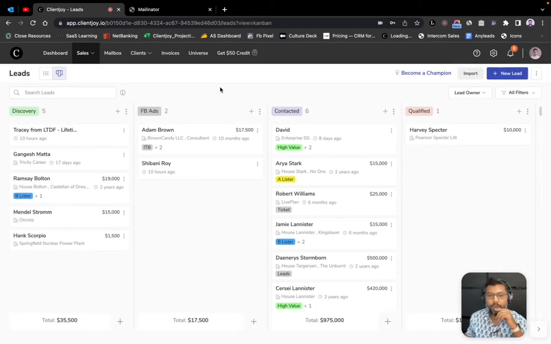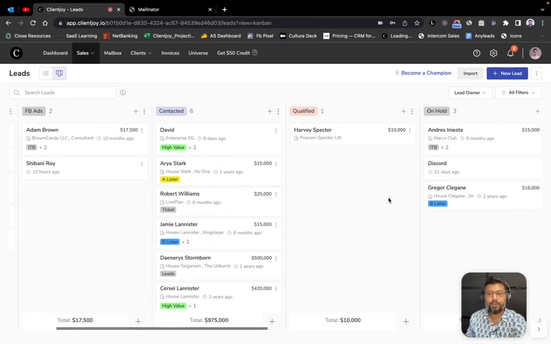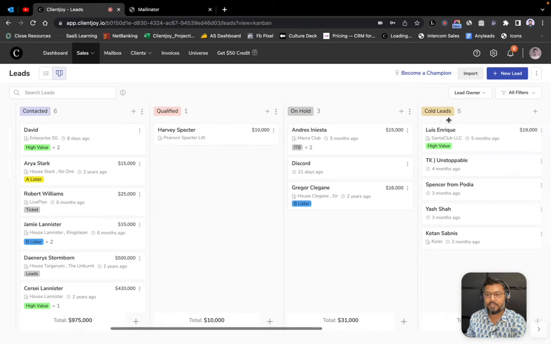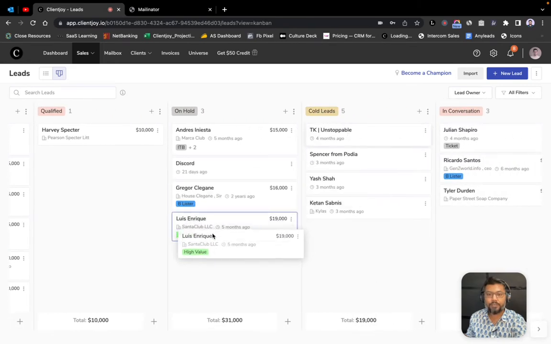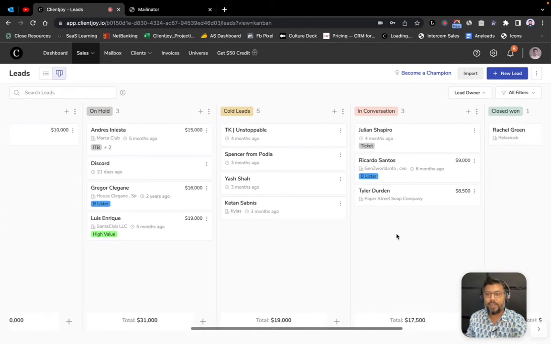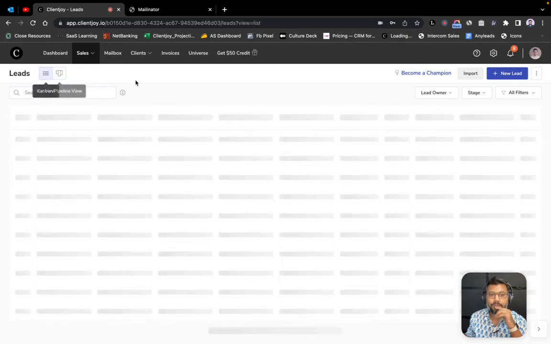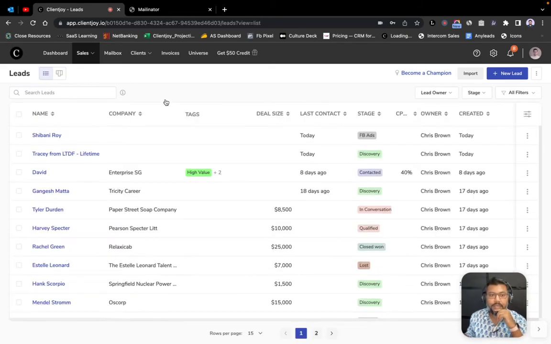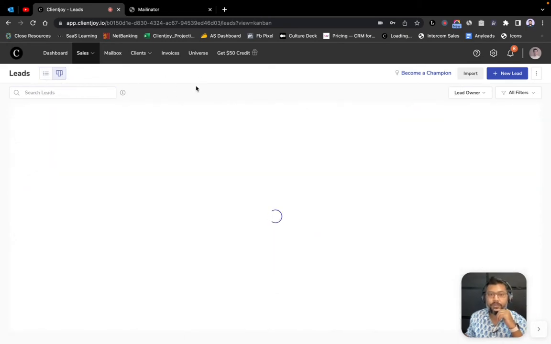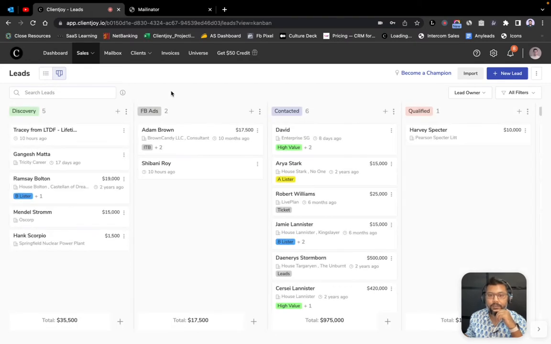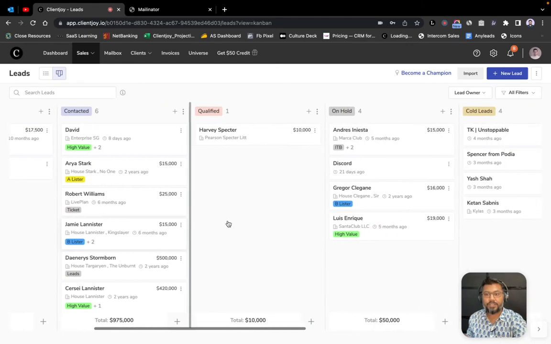Just a very quick overview, you can completely customize your sales pipeline. Over here, you can create all of these statuses and stages, and then you can drag and drop your leads from one state to the other fairly easily. You have all the filters that you need over here. You can color code all of that. You can also have it in list view if that's what you prefer. But a lot of people we've seen prefer the Kanban view and the sales pipeline view. They know how much opportunity is lying across each stage for them.